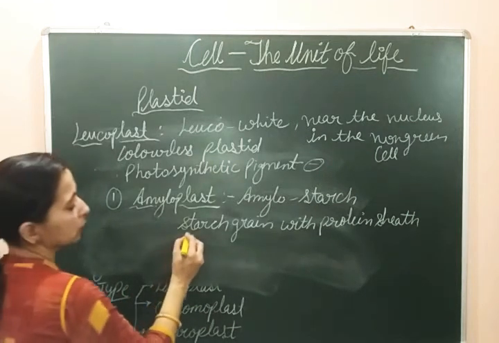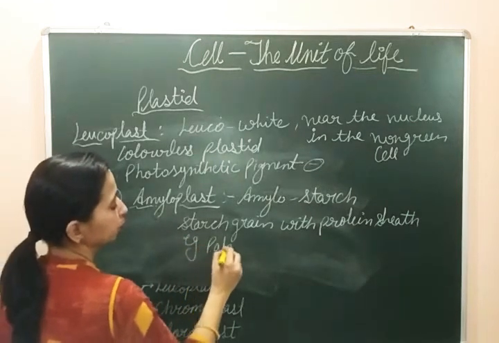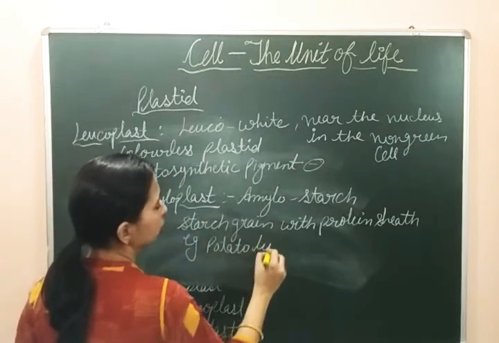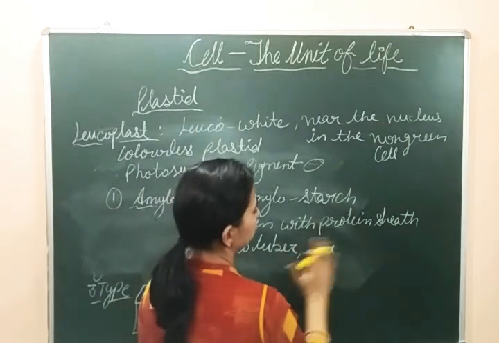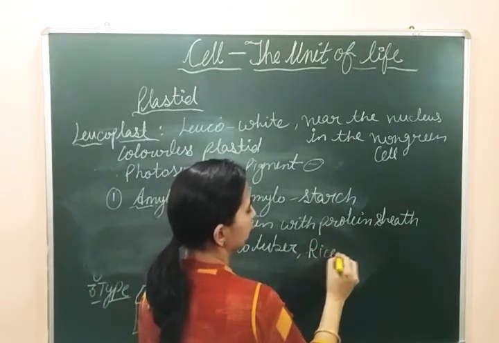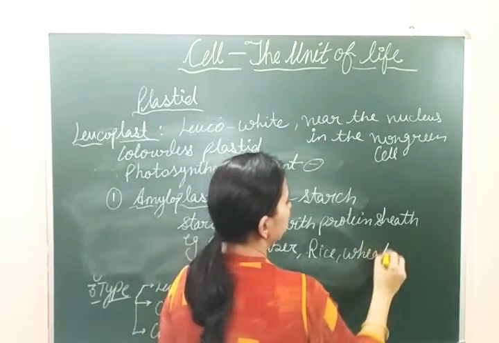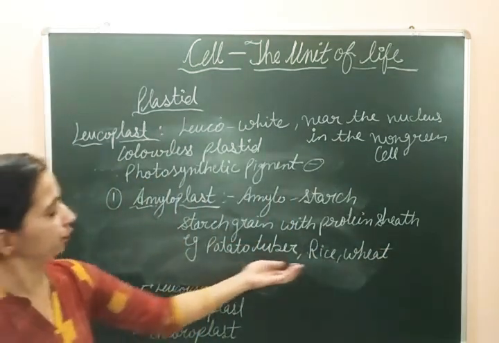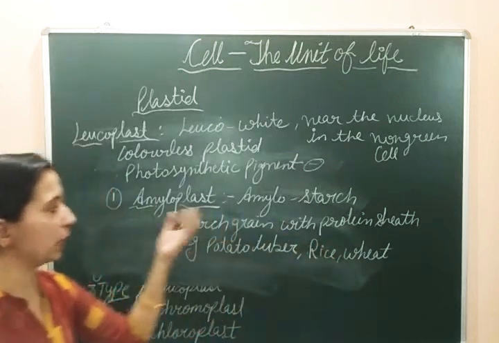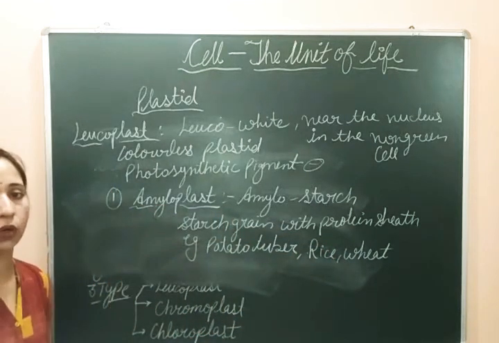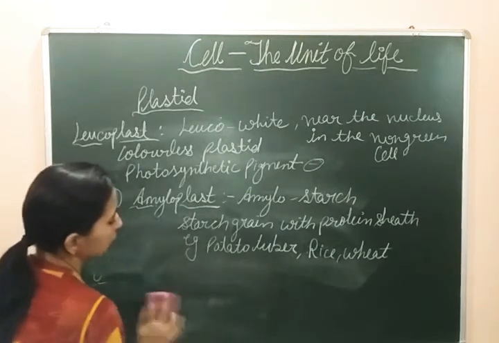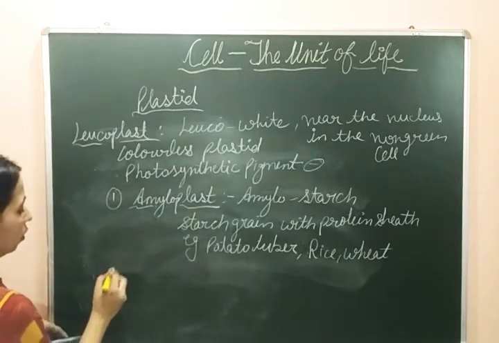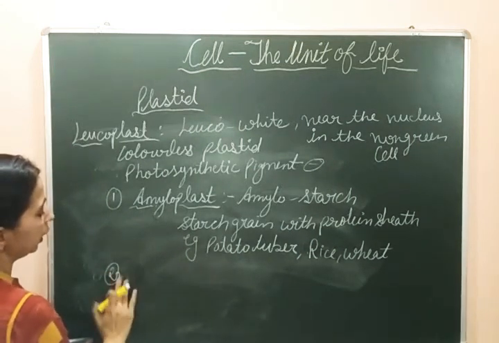Examples of such plastids are found in potato tubers, maize, wheat, rice, etc. These are parts of the plants where starch is stored, and the plastids which do this function are known as amyloplast. That's why the name is given, because they are storing starch. The second type of leucoplast is elaioplast.